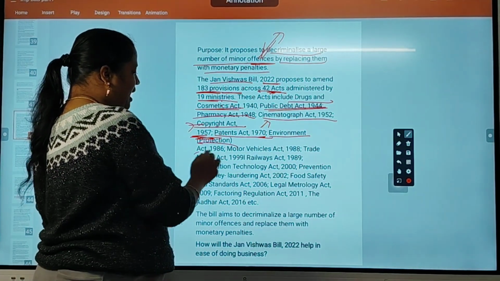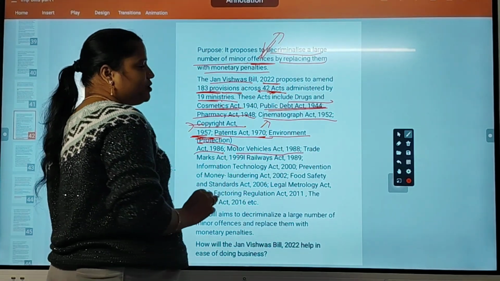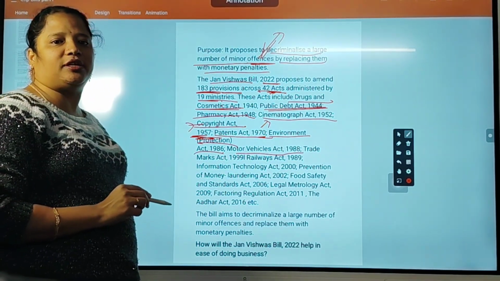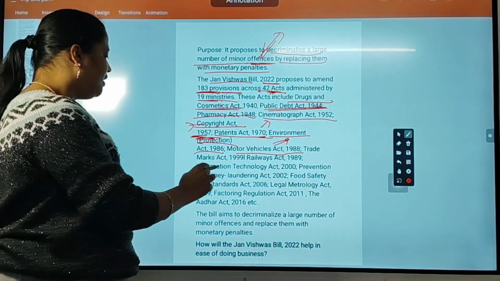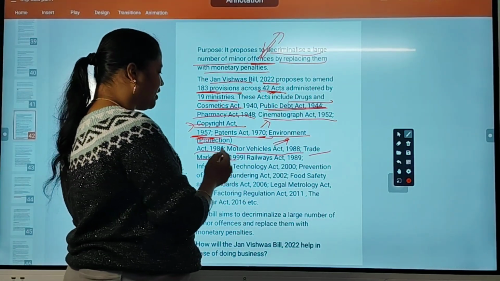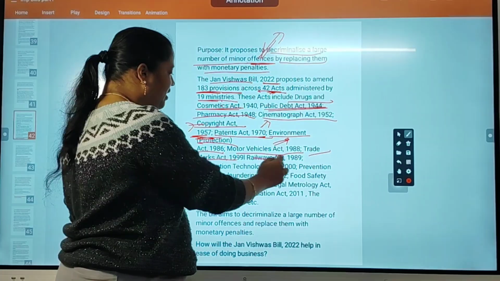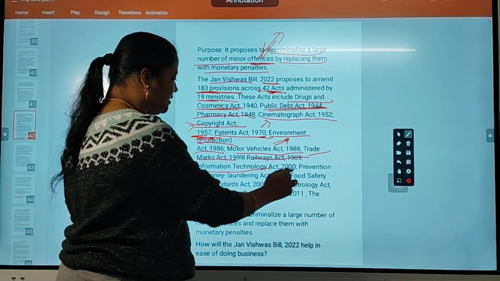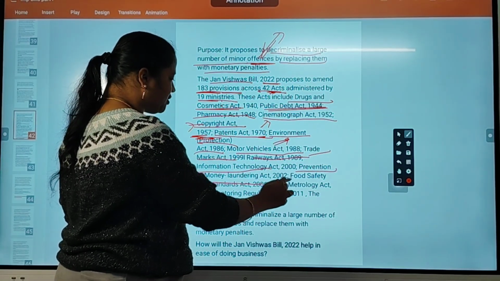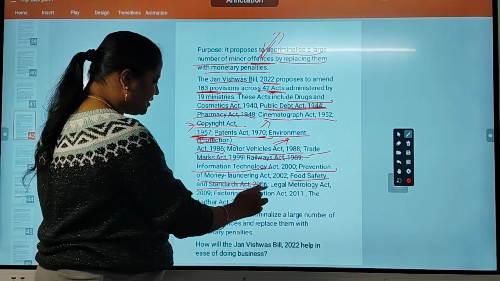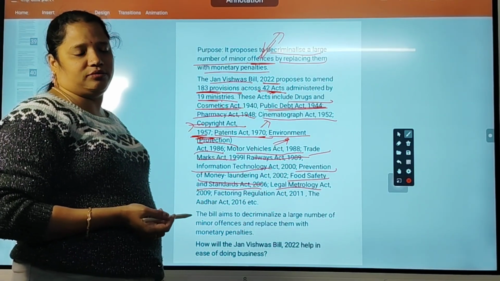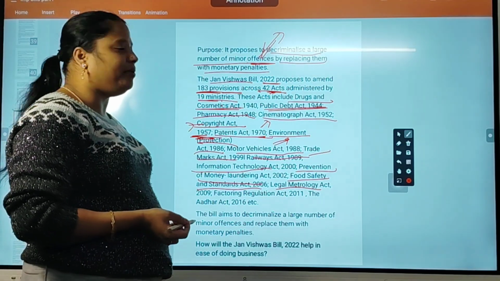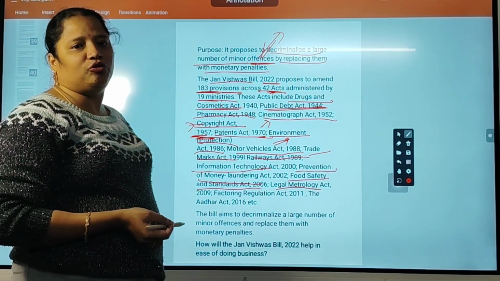Environment Protection Act, Motor Vehicles Act: suppose a driver is driving a vehicle without a license, then he will be given an equal amount of penalty. Trade Marks Act: wrong trademark usage. Railways Act, Information Technology Act, Prevention of Money Laundering Act, Food Safety and Standards Act: suppose a restaurant is giving wrong food to customers, at that time he will be given a monetary penalty to pay to the government.